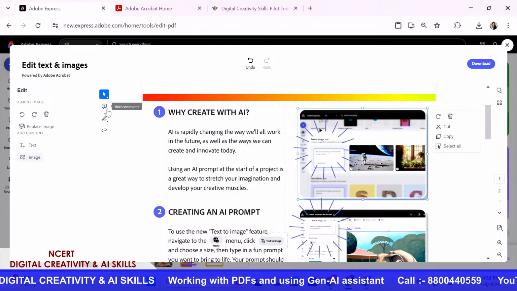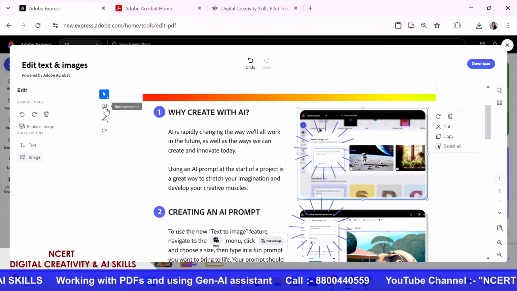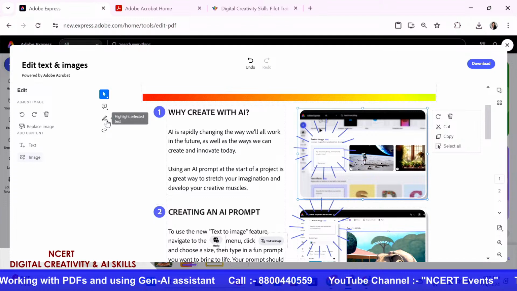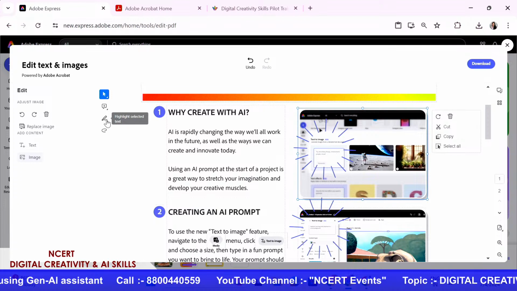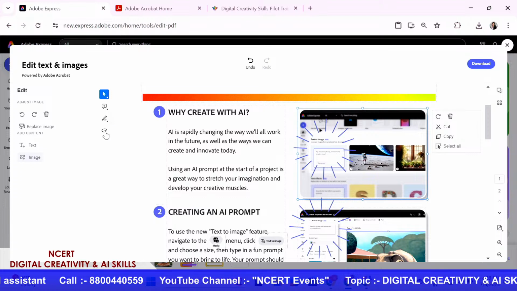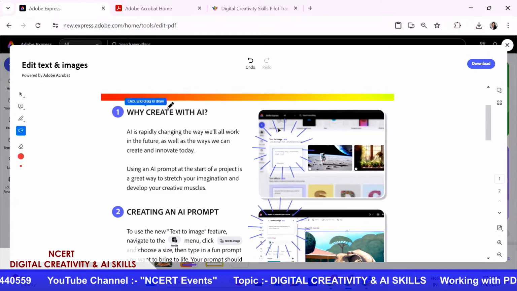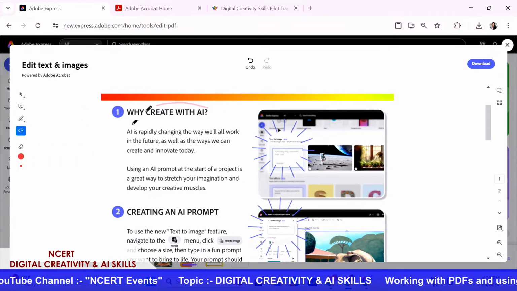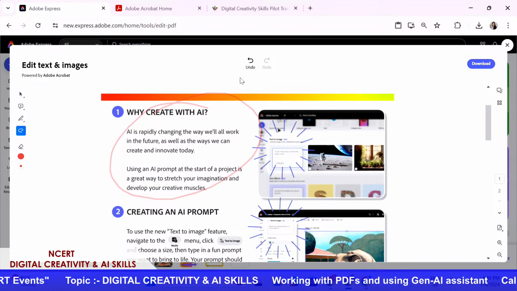For example, if you are working on this PDF with another teacher, you could add comments in it and share it back. You can also highlight certain text, with a specific color. You can also mark up or draw a freehand area. For example, if I want to highlight this particular part, I could just draw a freehand and say that this is what I want to focus upon.